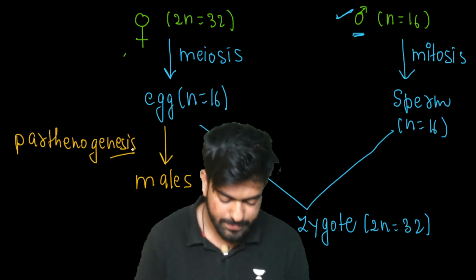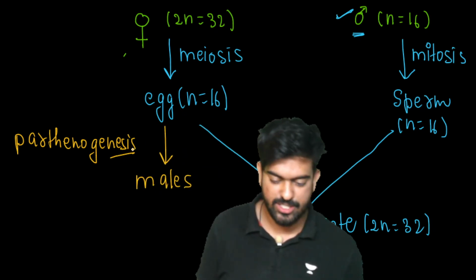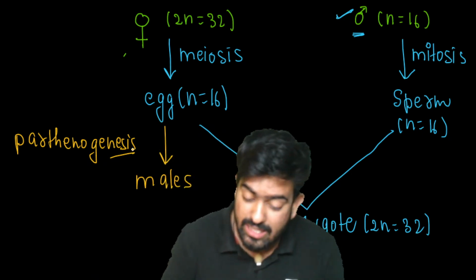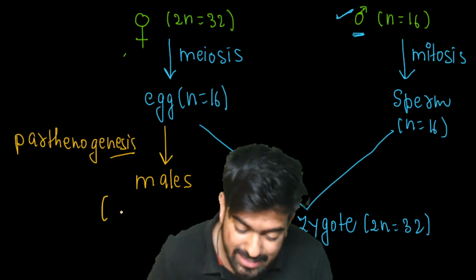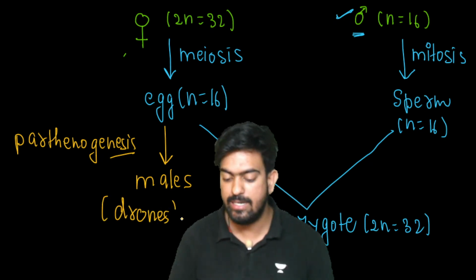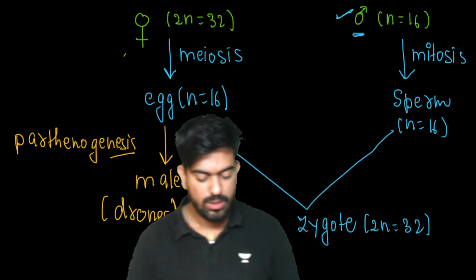Clear to everyone? Let me know in the comment section, guys. This is known as parthenogenesis. What are males known as? Males are known as drones. Clear? Okay. Great. This is also done.